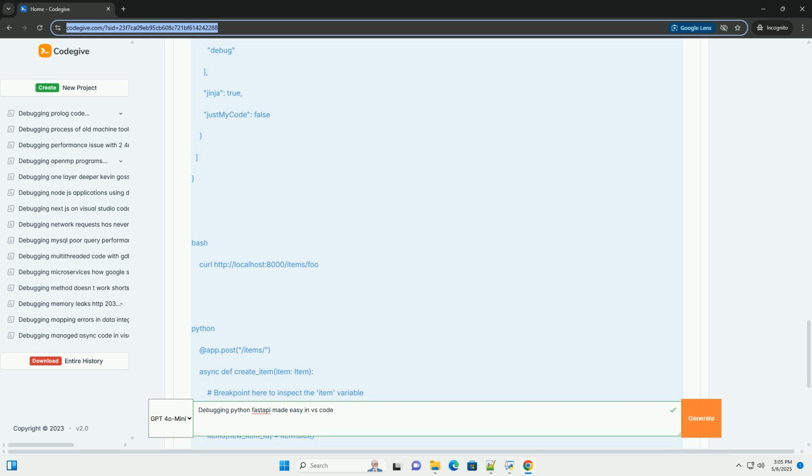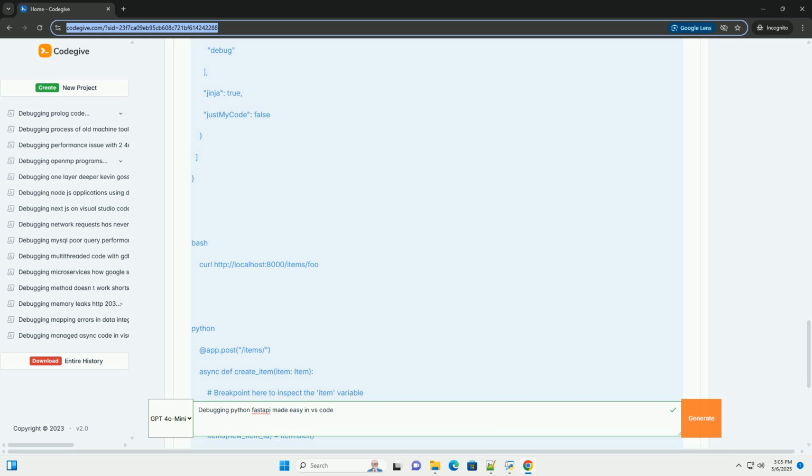Debugging exception handling. FastAPI uses standard Python exception handling. You can set breakpoints inside try, except blocks to debug how exceptions are being caught and handled. Also, remember that FastAPI's HTTPException is a convenient way to return error responses with specific status codes and details.